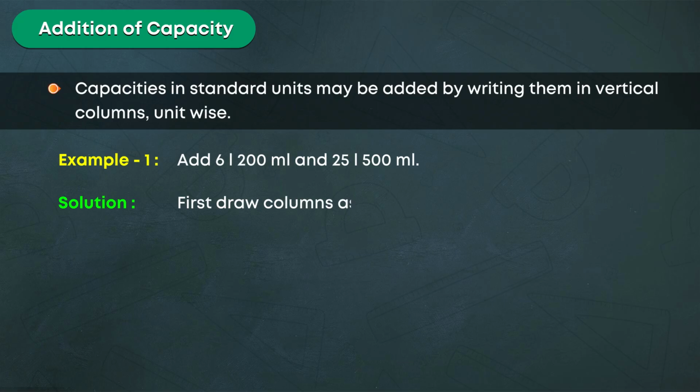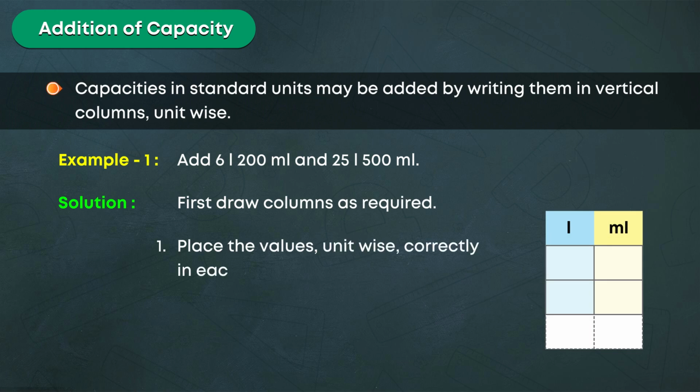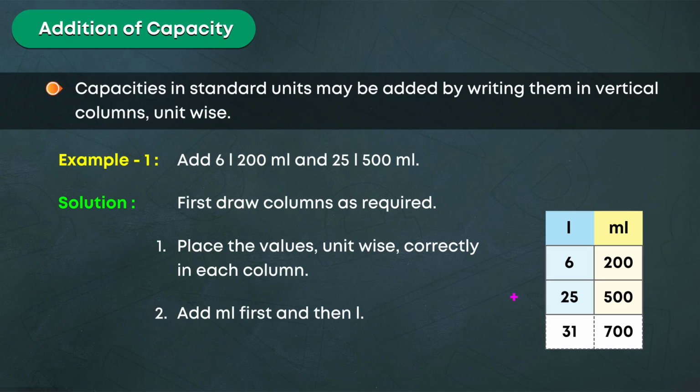First, draw columns as required. 1. Place the values, unit-wise, correctly in each column. 2. Add milliliters first, and then liters. 6 liters, 200 milliliters, plus 25 liters, 500 milliliters, is equal to 31 liters, 700 milliliters.